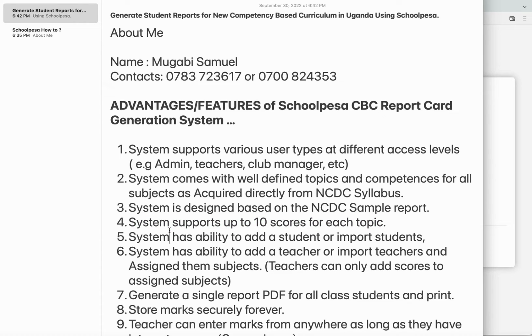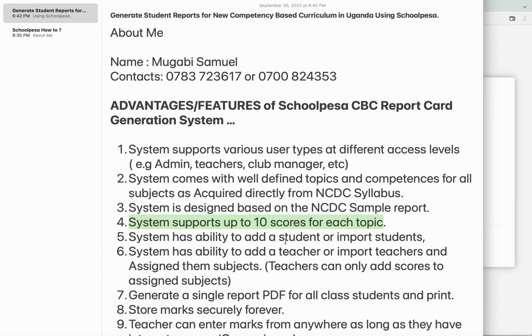Number four is that our system supports up to 10 scores for each topic. So in our system, you can enter topic marks of up to 10 topics within a term. Number five is that you can add students in different terms, in different classes, in different sections.